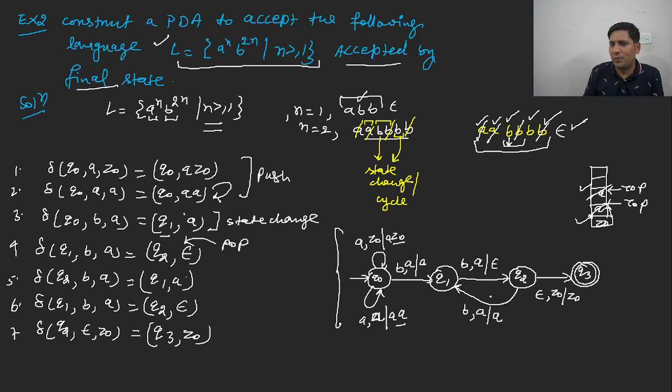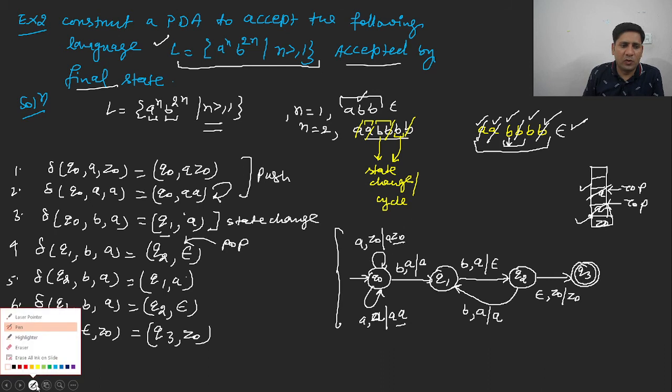This is the cycle between two states. When you are having B to the power 3n, this cycle will be among 3 states. When you are having B to the power 4n, this cycle will be among 4 states, because we have to consume more inputs. We have to consume more Bs to pop A. Let us understand the string acceptance for this.